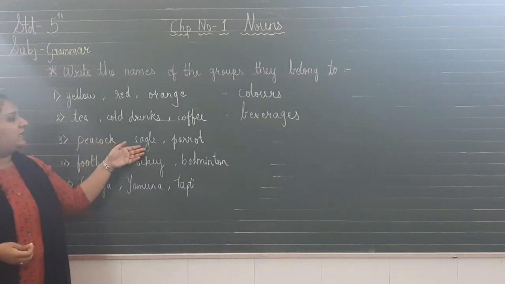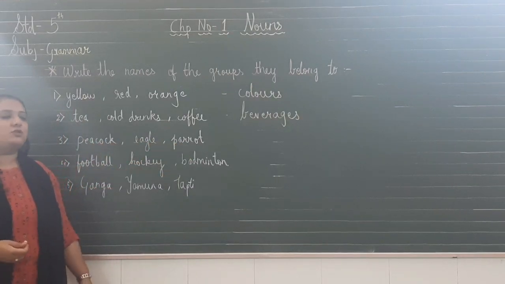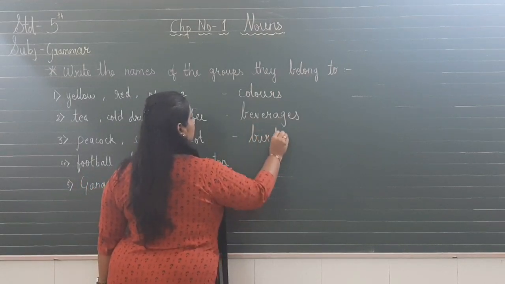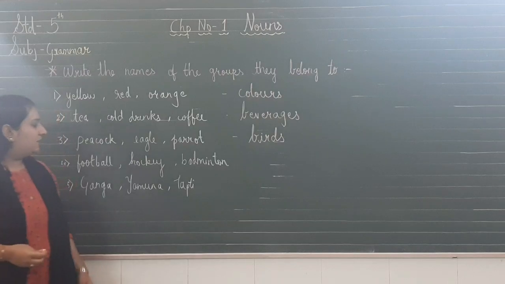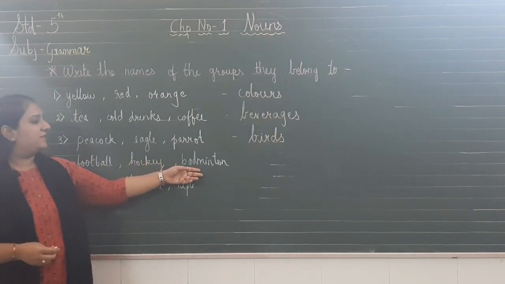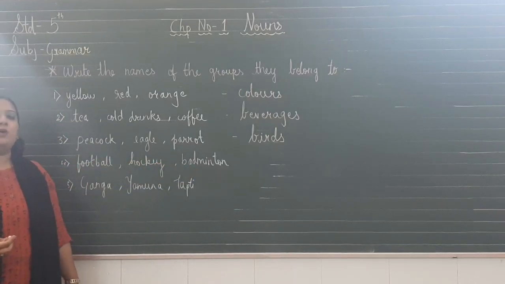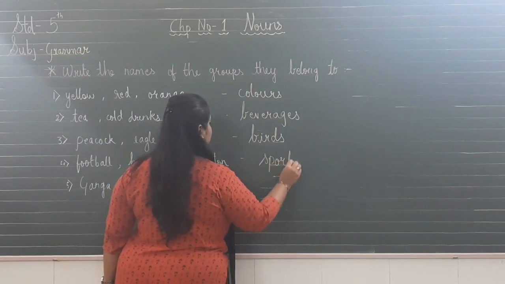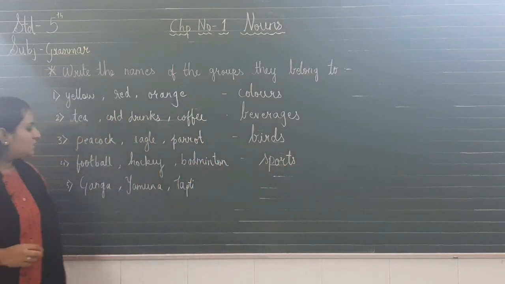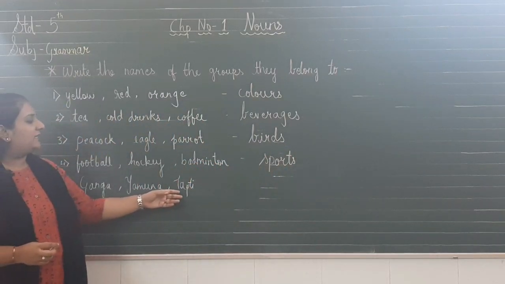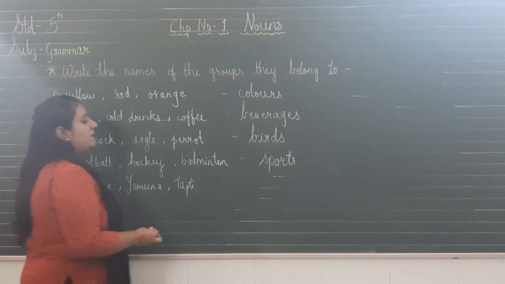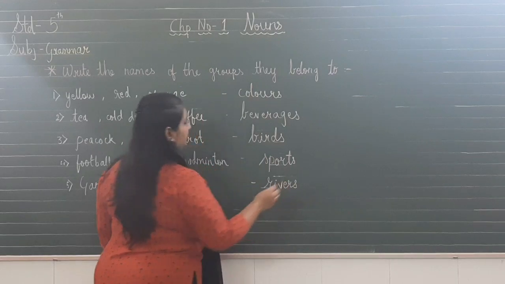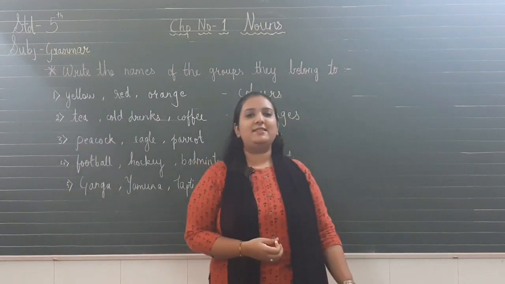Third, peacock, eagle and parrot. This group belongs to birds. Fourth, football, hockey and badminton. These all are the names of sports. So this group belongs to sports. And the last one, Ganga, Yamuna and Tapti. This group belongs to rivers. So I hope you have enjoyed this exercise.